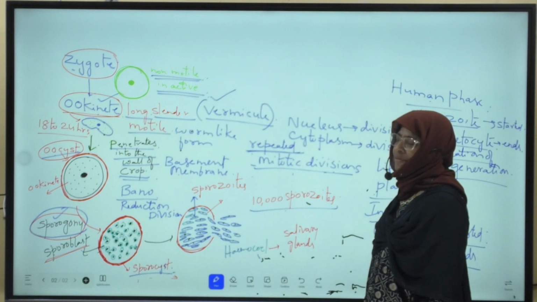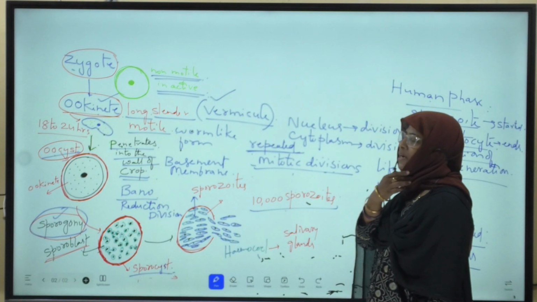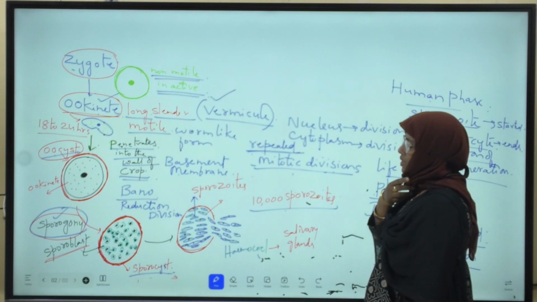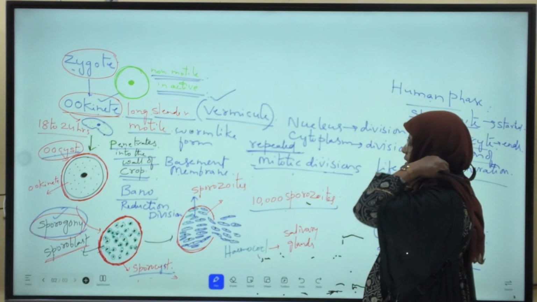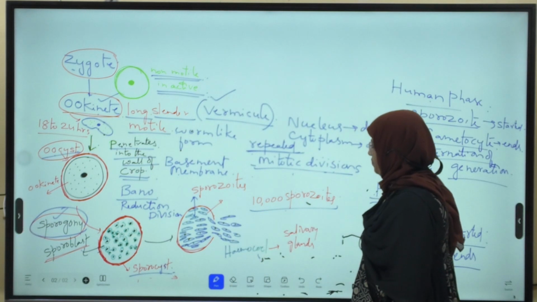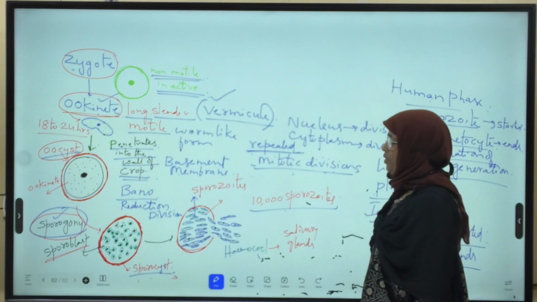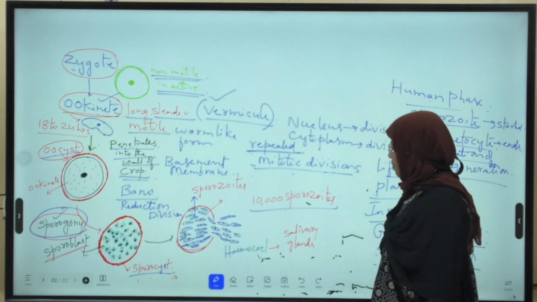Why is the body cavity filled with blood? Because an open type of circulatory system is present, no? So the sporozoites enter the hemocoel. From the hemocoel, the sporozoites pass into the salivary glands of the mosquito.